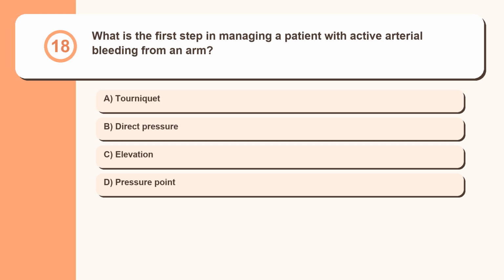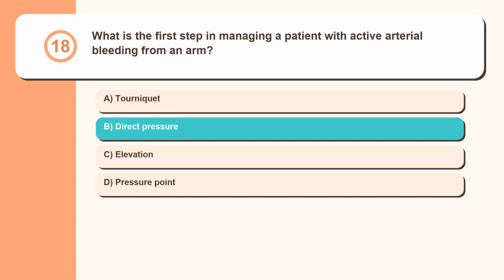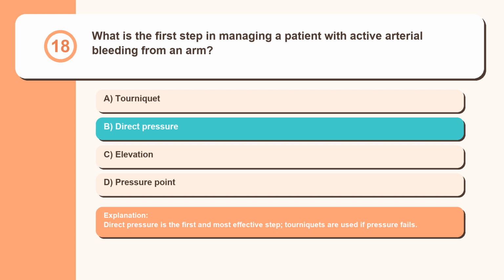Question 18. What is the first step in managing a patient with active arterial bleeding from an arm? Tourniquet, direct pressure, elevation, pressure point. Direct pressure is the first and most effective step. Tourniquets are used if pressure fails.